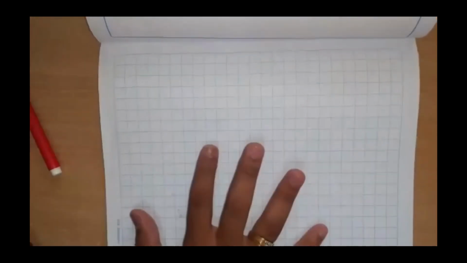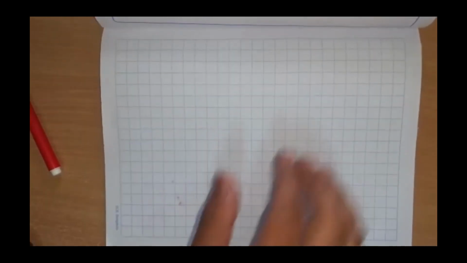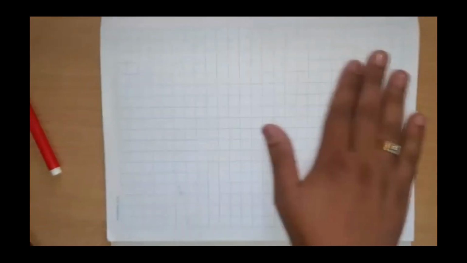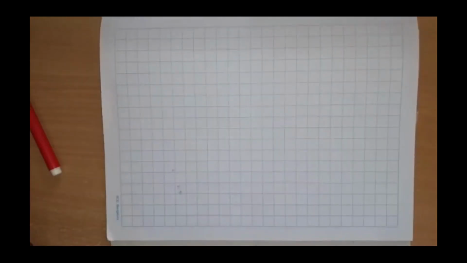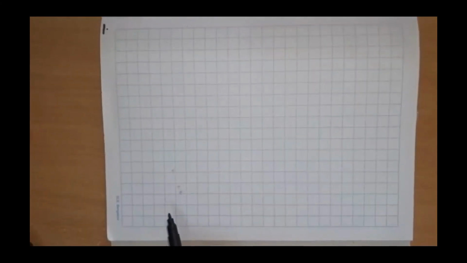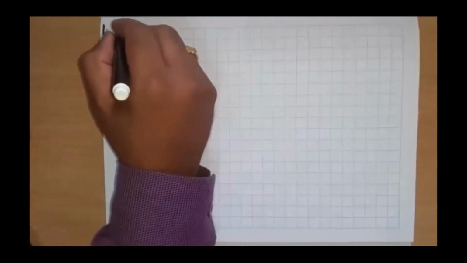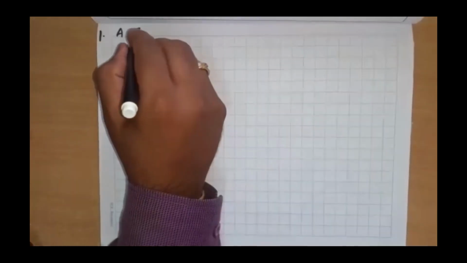Got it? Always from now onwards, for the next two chapters, that is projections of plane surfaces and projections of solids, please use your book in landscape style, that is in this style. Don't draw it in regular fashion. Okay, write down the first problem. I hope it is visible.